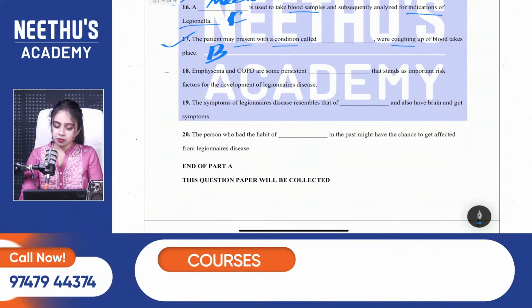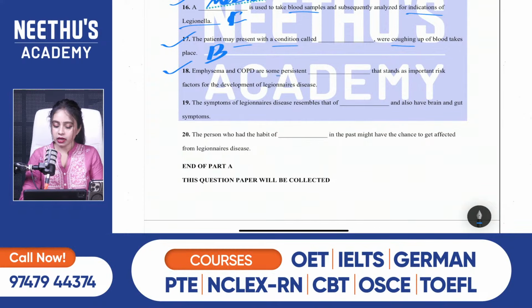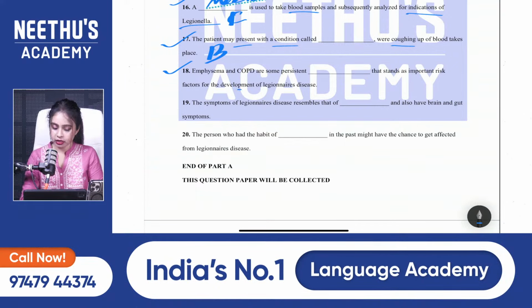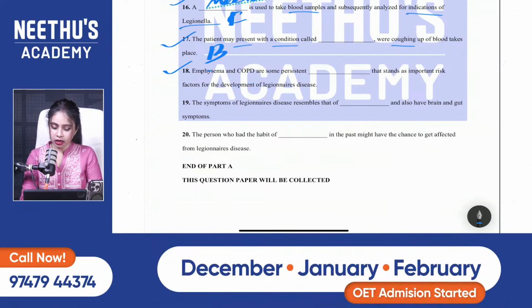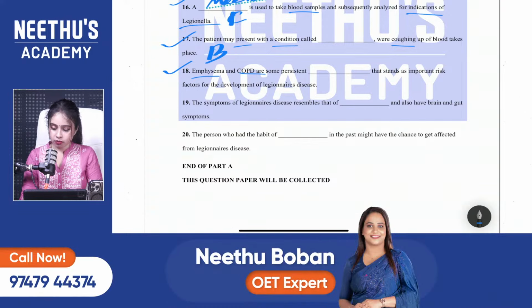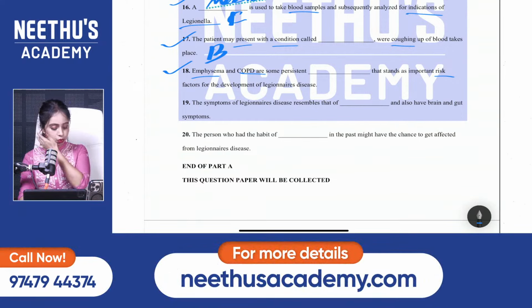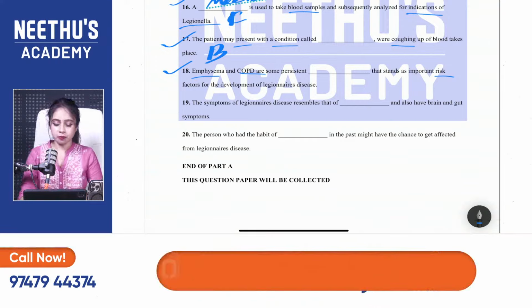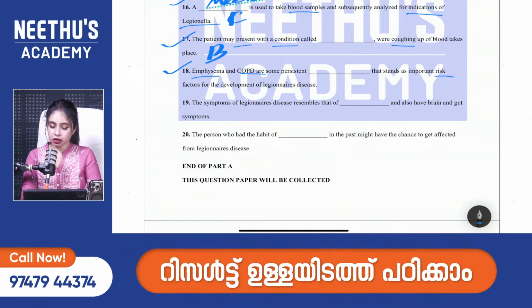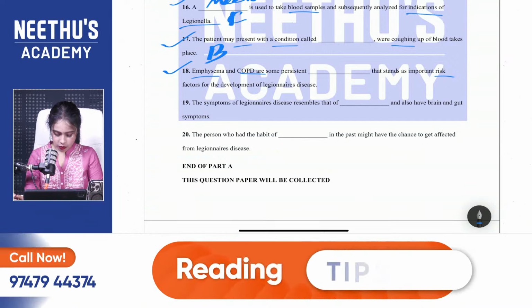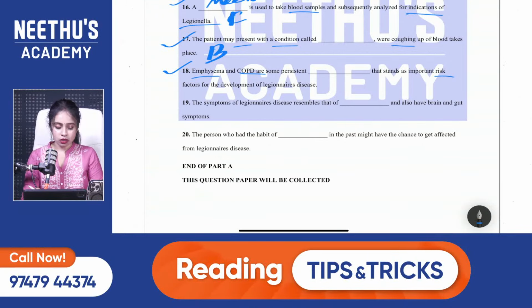Then the 18th one: emphysema and COPD are some persistent dash that stand as important risk factors for the development of Legionnaires' disease. Emphysema, COPD, risk. These are the keywords. Yes, Jarina, Sneha, Deepa, Vishnu. Yes, that is the right answer. And what about the 18th one? Emphysema, COPD, risk. Yeah, very good.